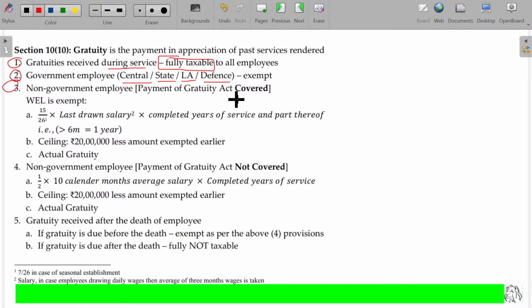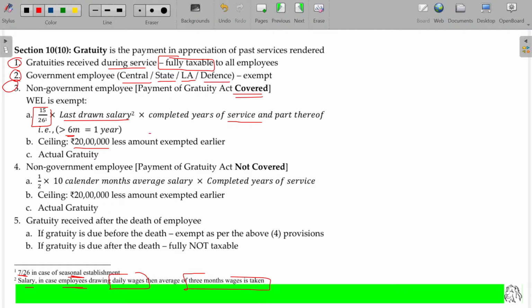For non-government employees covered under the Payment of Gratuity Act, whichever is lower applies: 15/26 of last drawn salary, here 7/26 in case of a seasonal establishment. For employees drawing daily wages, the average of 3 months' wages is taken. Completed years of service and part thereof means 6 months and above. It is not exactly 6 months; 6 months plus 1 day will be considered as 1 year.